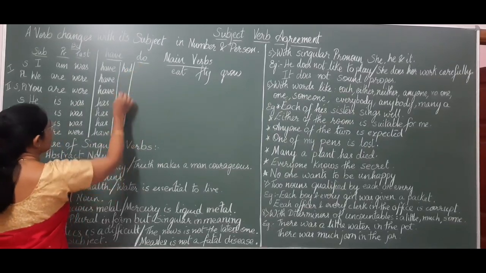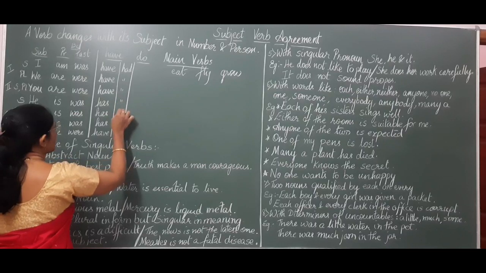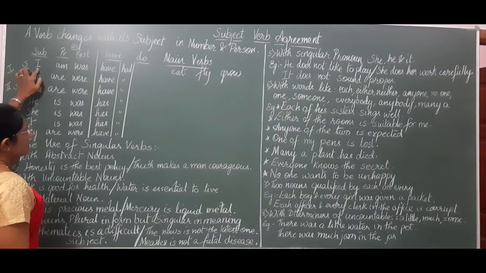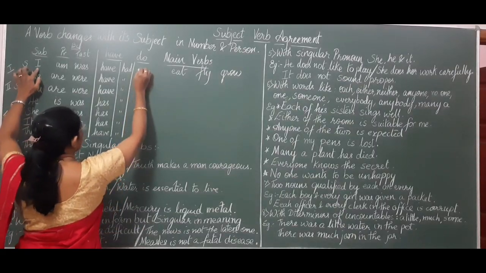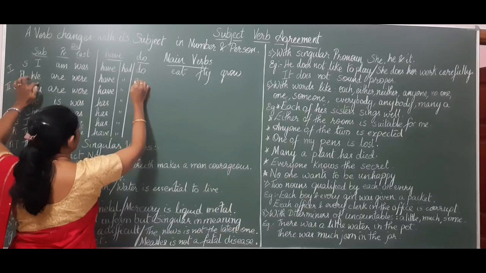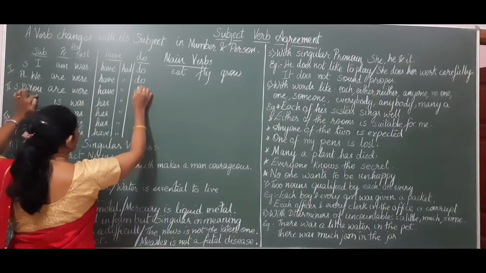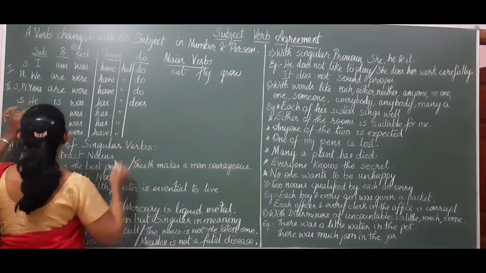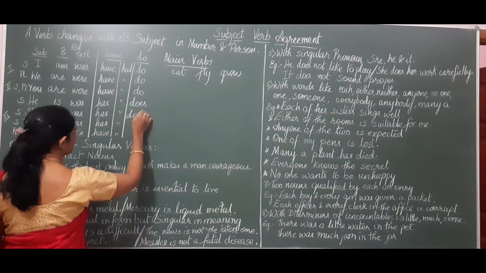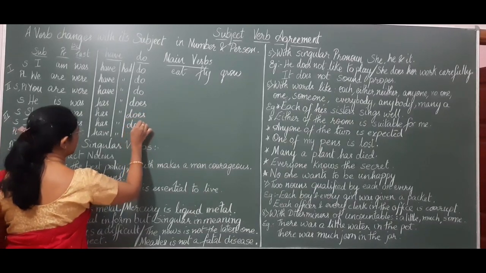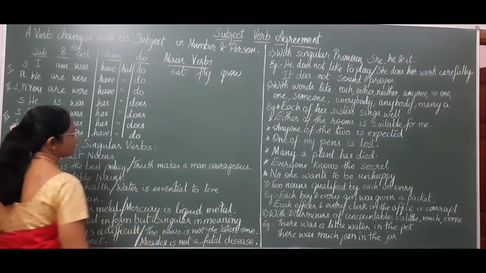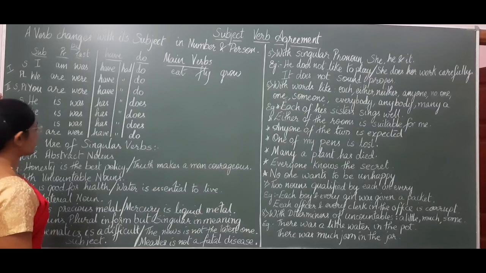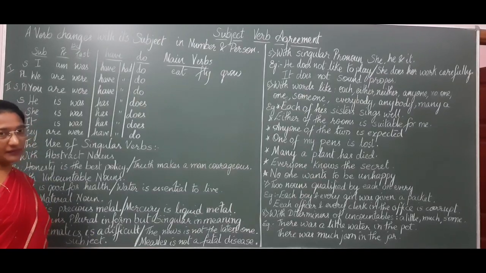Coming to do verbs, present do verb takes: I do, we do, you do, he does, she does, it does, they do. And for the past tense it is did for all the three persons, first, second and third persons.